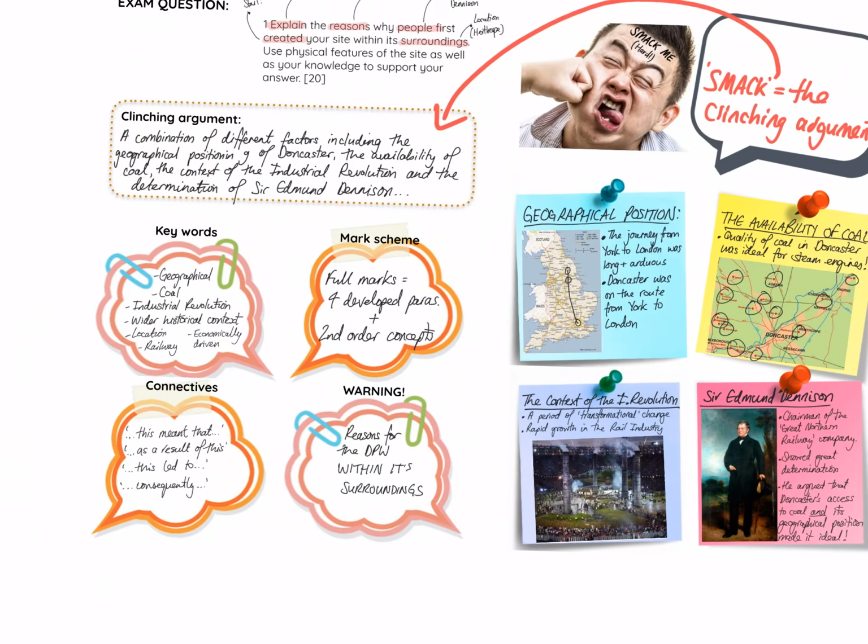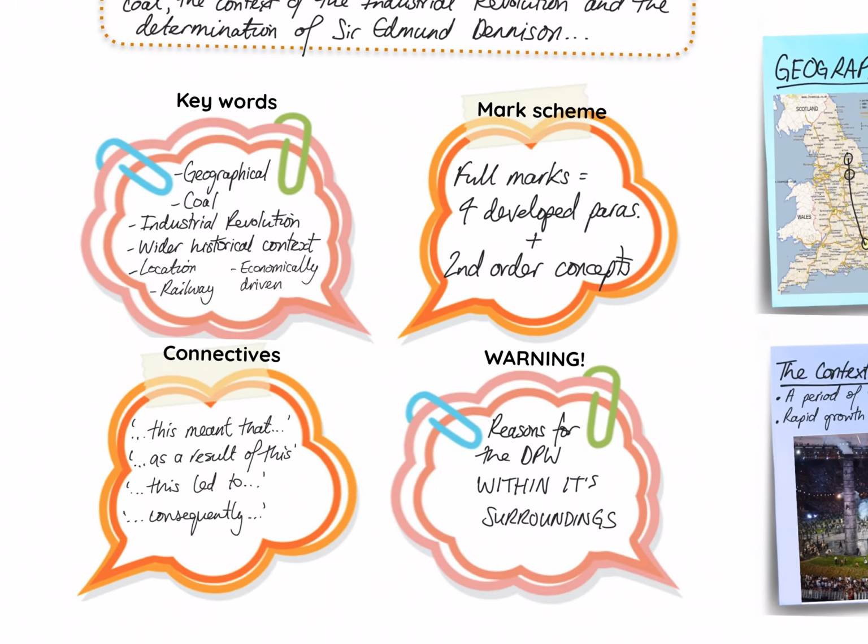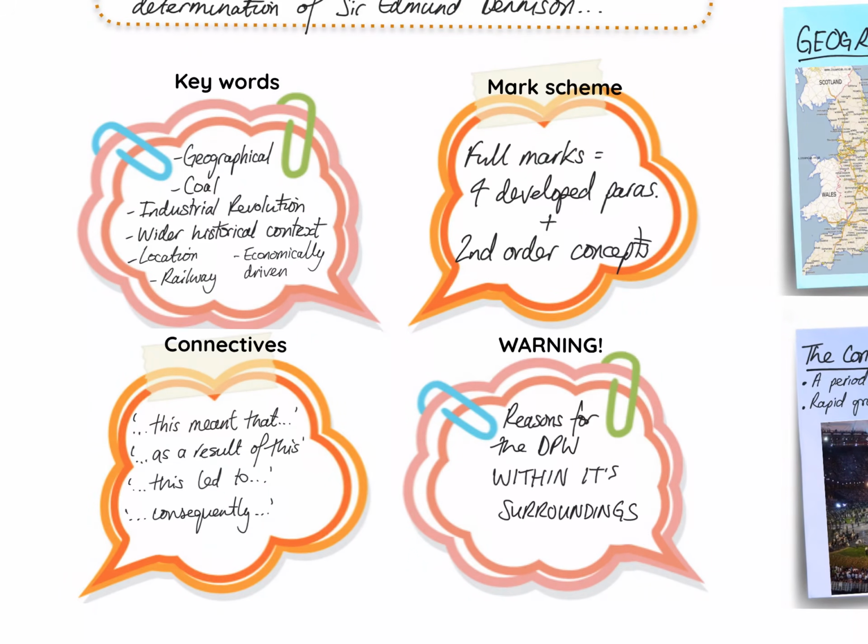I just want to finish by looking at the keywords. We need to include, of course, these keywords of geographical, coal, industrial revolution, wider historical context, location and railway, and economically driven. Remember, this is an important one because that is telling us about the motivation of why the site was established. It wasn't about improving working conditions, wasn't about improving the standards in which people live. This was about making money and prospering.